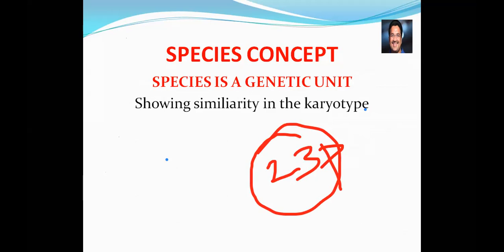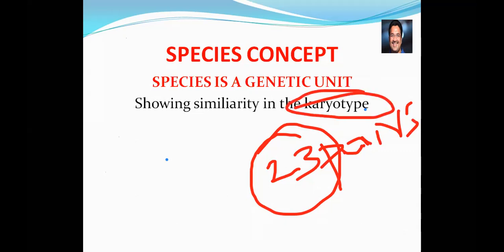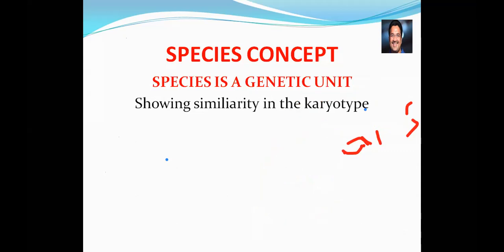Because we all belong to the same species, the human species. So if I have 23 pairs of chromosomes, definitely you also have the same number. Species have similarity in the karyotype. That's why we call species a genetic unit.